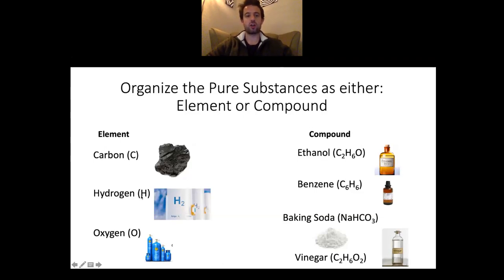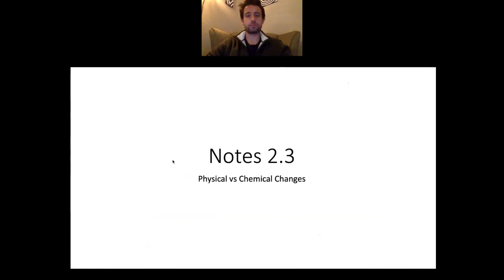Hopefully that makes sense. It's kind of hard to picture hydrogen and oxygen because they're both gases, so they're pretty much invisible. But carbon looks like a pure black, kind of like coal, which is pretty much carbon. Great. Okay, so let's talk physical and chemical changes.